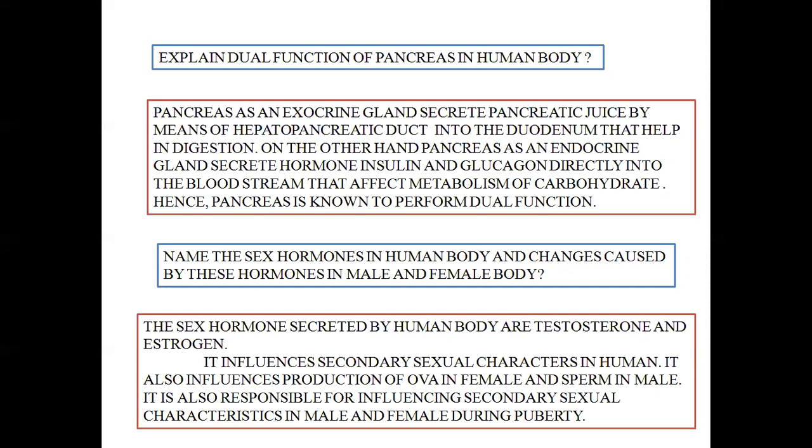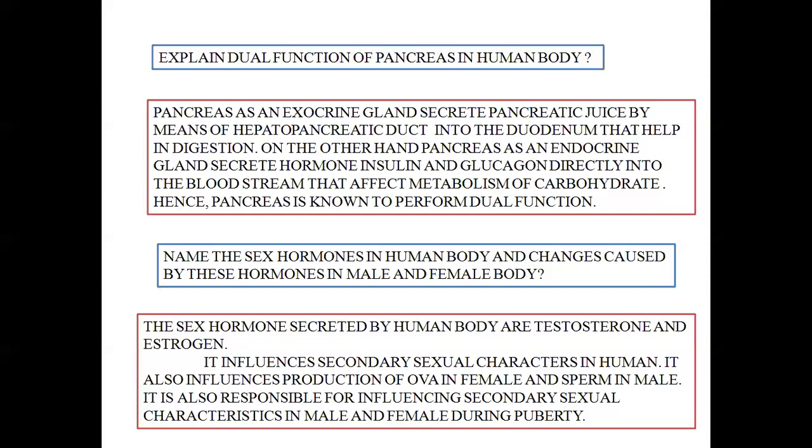And on the other hand, glucagon increases blood sugar level by conversion of glycogen to glucose in the blood so that body cells can utilize it accordingly. This way, the endocrine gland also affects the metabolism of carbohydrate. That means once it is acting as an exocrine gland, similarly it is also playing a role as an endocrine gland, and therefore the pancreas is known to perform dual function.